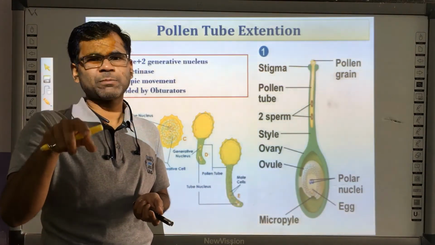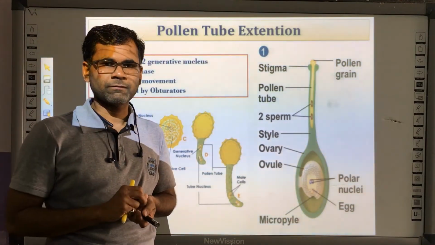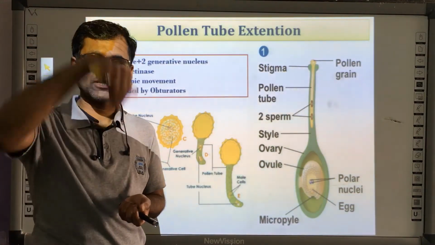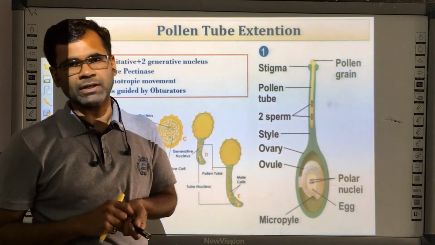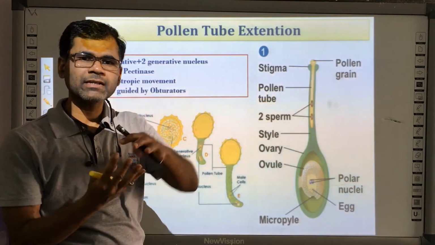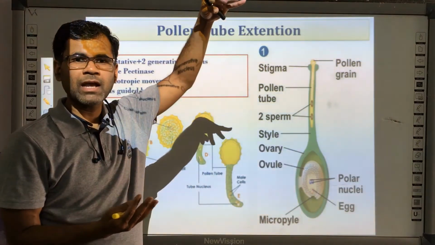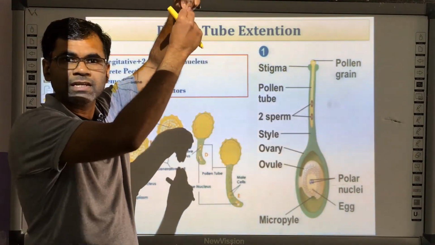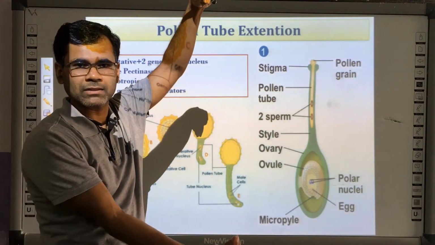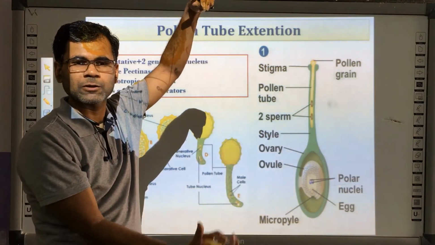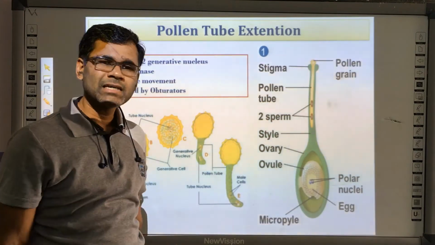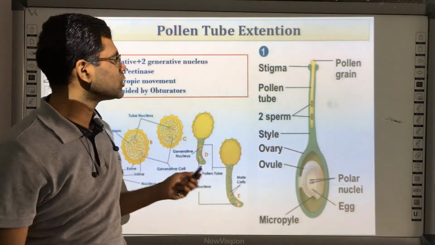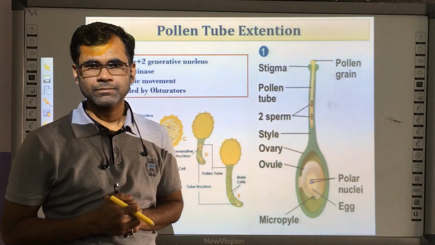Direct pollination takes place in the gymnosperms, where the pollen grain is shed directly onto the ovule. But here it is indirect pollination. That means the pollen grain is shed at the stigma and the pollen nucleus has to travel a long path because the embryo sac is present below. This is termed pollen tube extension.